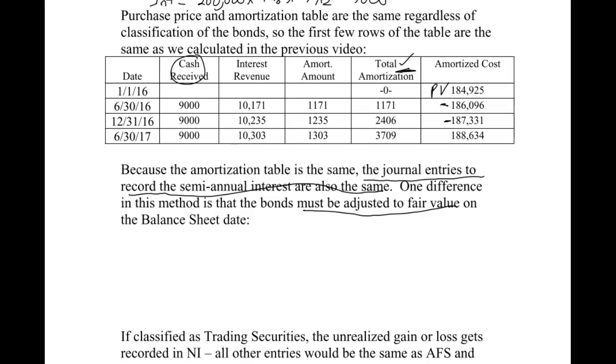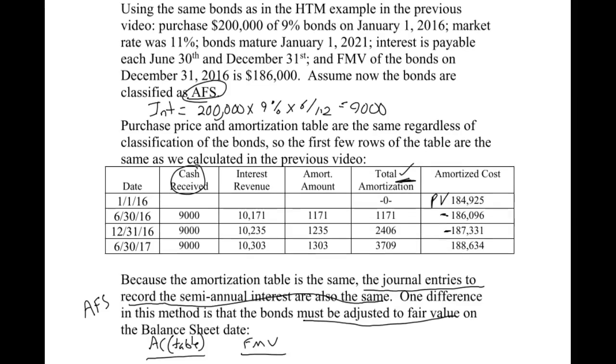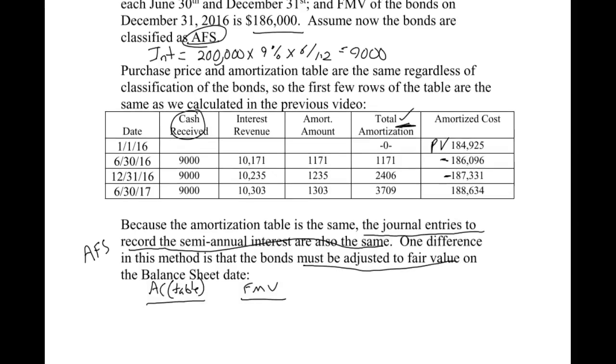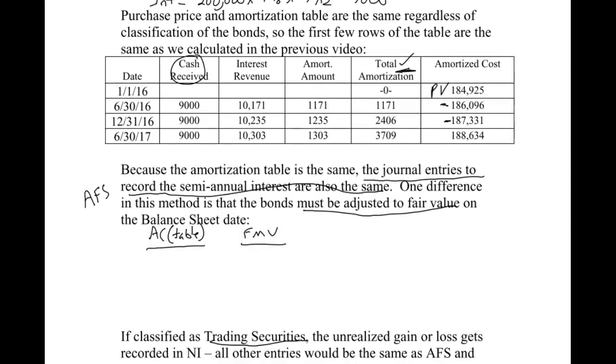So let's just focus on this. We're doing this as available for sale, and then down here, we can see we're going to switch to trading securities in just a second. The way that we do that is we compare amortized cost, I'm just going to put AC for amortized cost, and we compare that to the fair market value. Amortized cost always comes from my amortization table, so it's always changing. The fair market value, if you look back up in the problem, let me scroll back up here so you can see it. You can see right here it says at the end of the first year, 186 is the fair market value. So we're comparing to the 186.